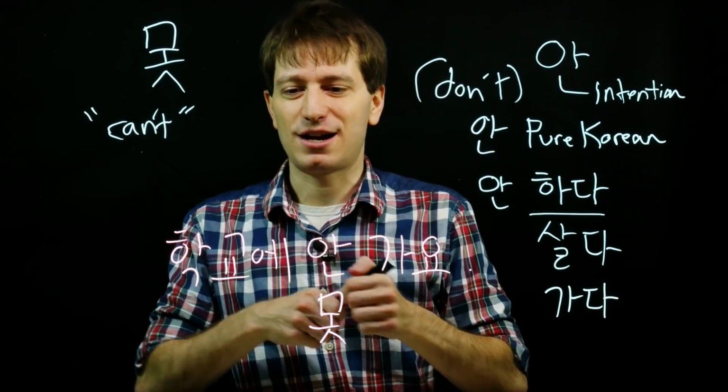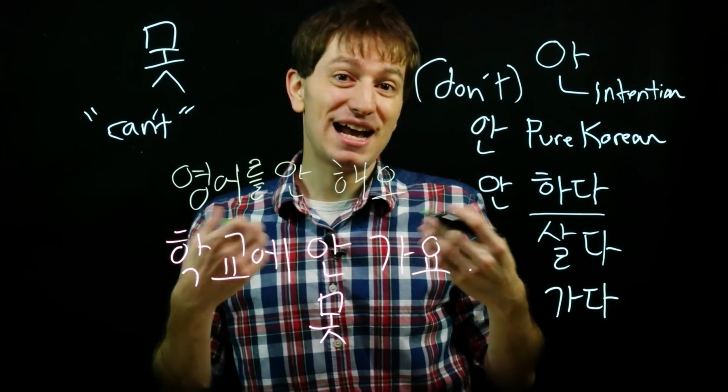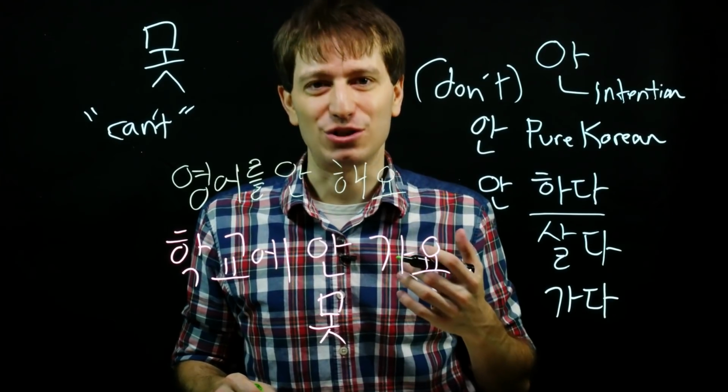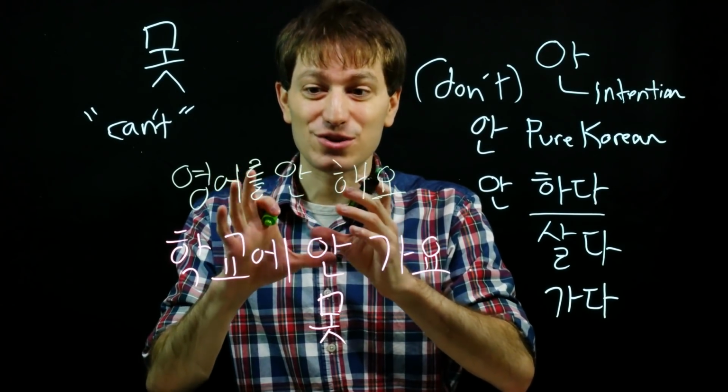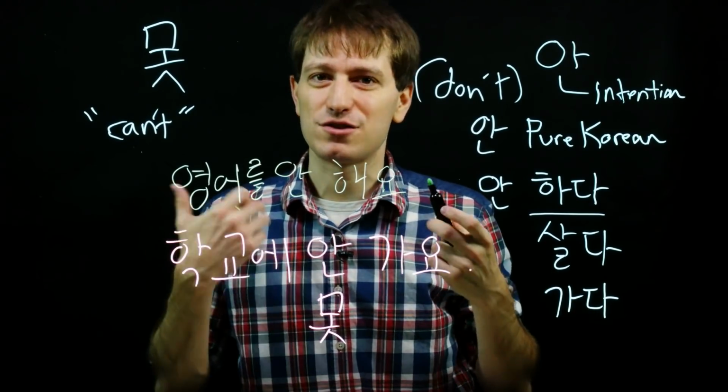And the other example that I was giving, 영어를 안 해요, means I might speak English, but I'm not going to. So you would not want to say that you don't speak English with 안. Instead, you'd want to use 못 because you're incapable of speaking English.